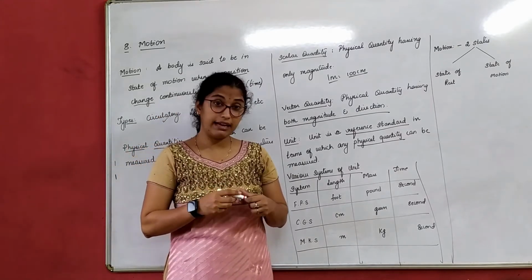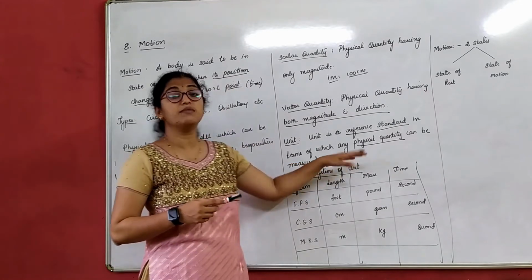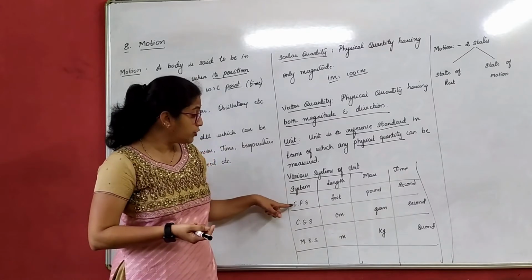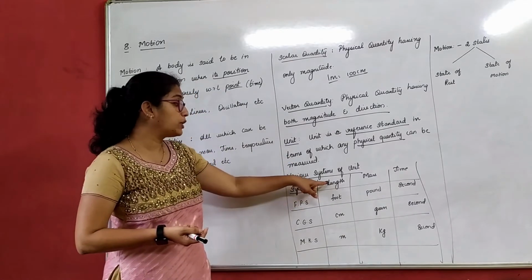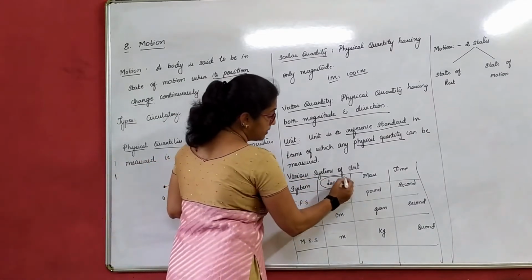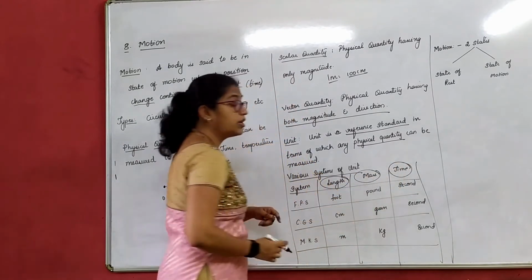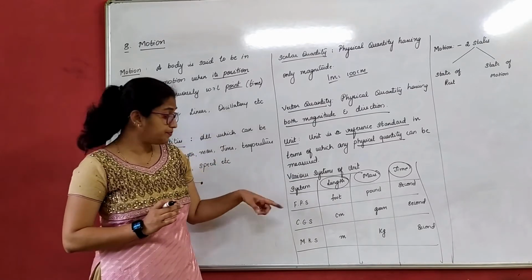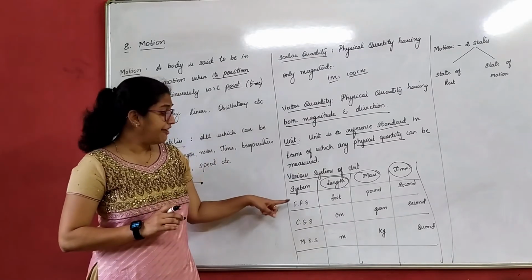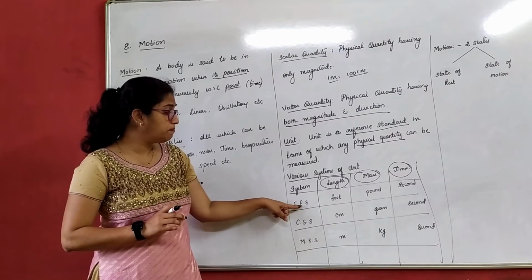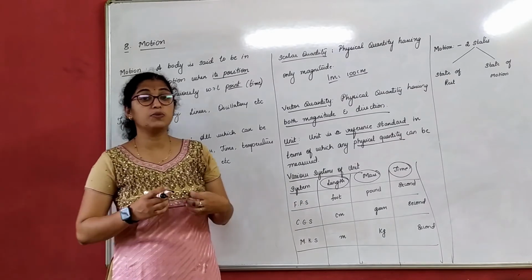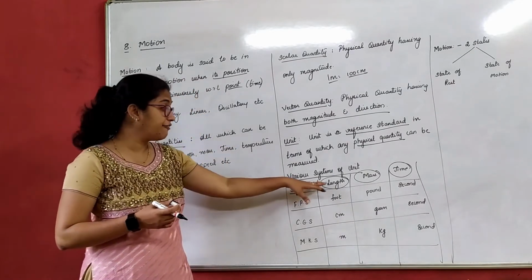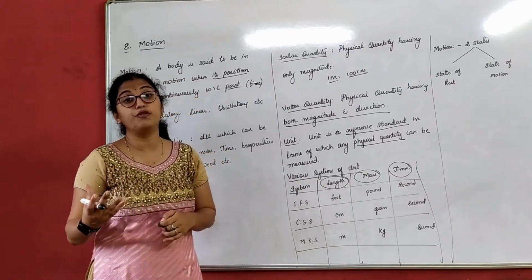That means there are various systems of units which were practiced or followed earlier. Which were those? It was with respect to length, mass and time. Basically, they took length, mass and time to give a standard unit. In FPS system, meaning foot, pound and seconds, this was earlier used by the British. Now, in FPS system, if I have to measure the length, I have to measure in foot, right?